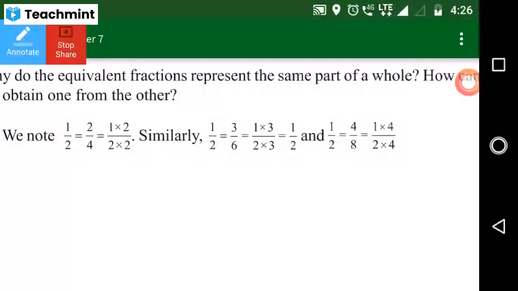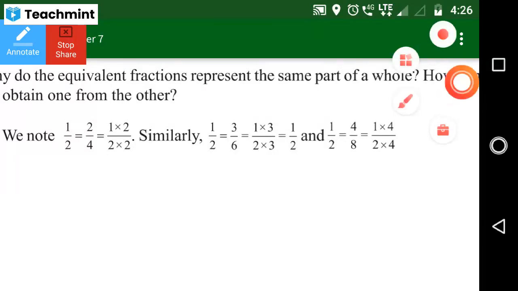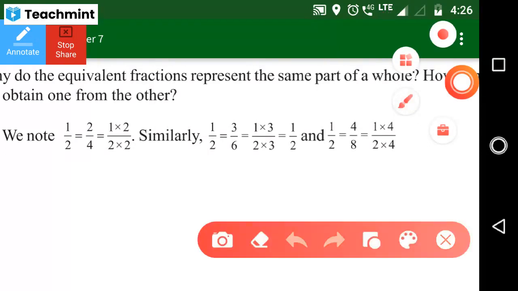Yes, ma'am. I will tell, ma'am. Improper fraction means the denominator should be small and the numerator should be big. Unlike fractions means if we add, the denominator should be same, not unlike. No, ma'am. Unlike fractions, we already discussed it in the last class.